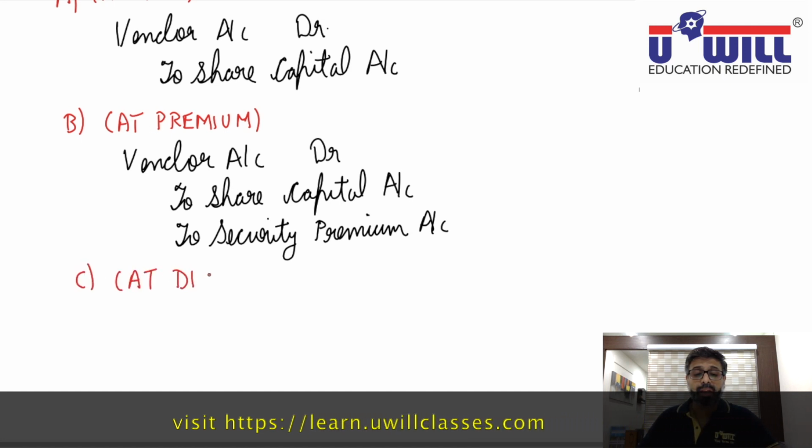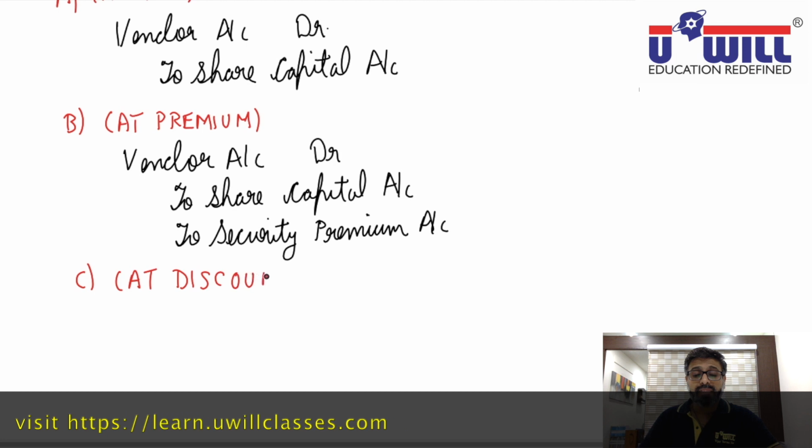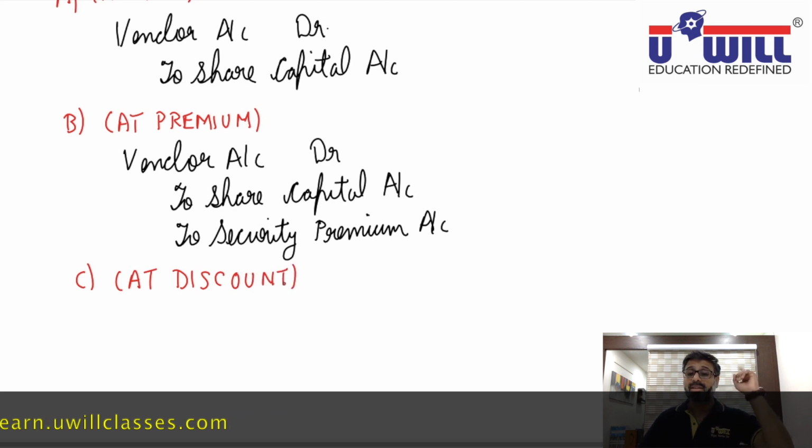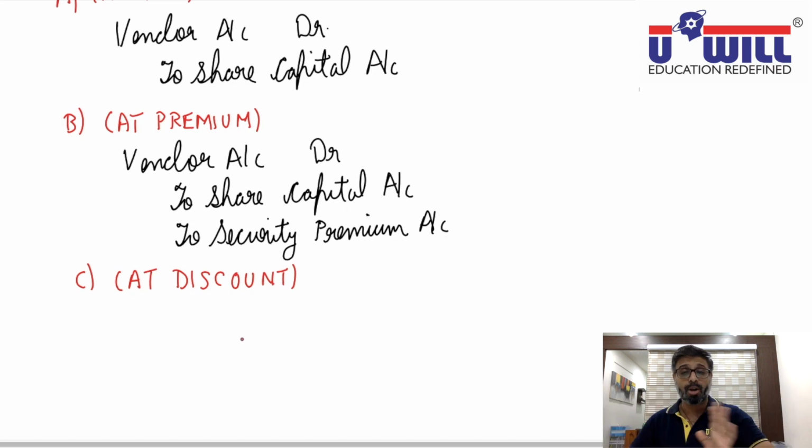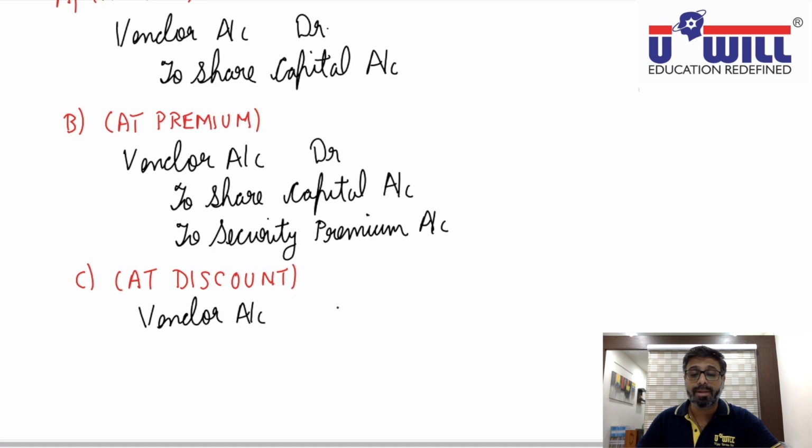And here you can also have the shares issued at discount. As per the company law, the shares which are issued for cash, the last situation we studied, have to be issued either at par or premium only. But for consideration other than cash, the shares can even be issued at discount. So again, vendor is the receiver, debit the receiver, vendor account debit.